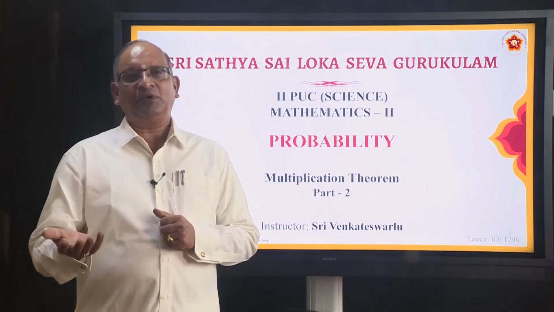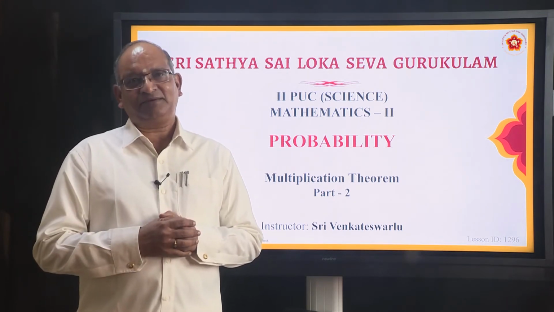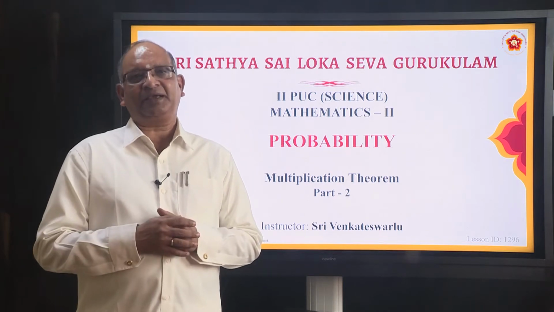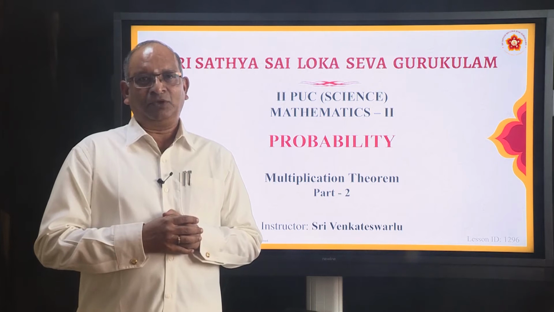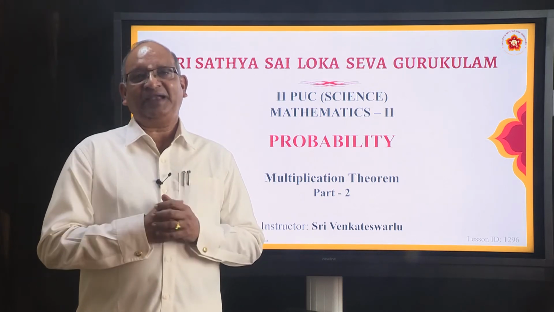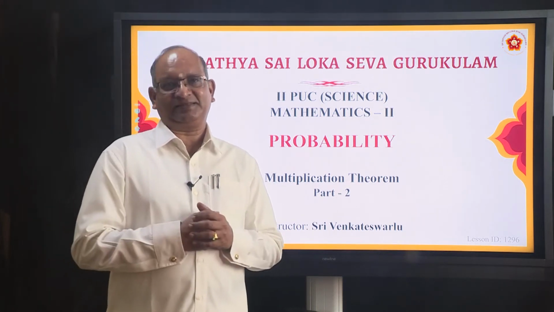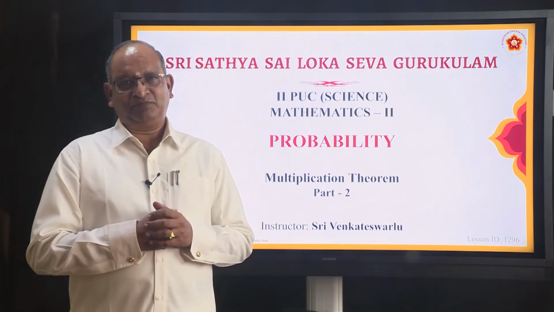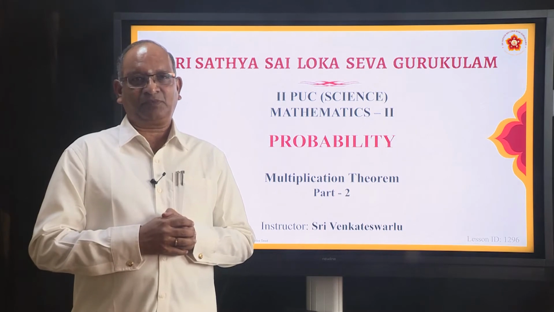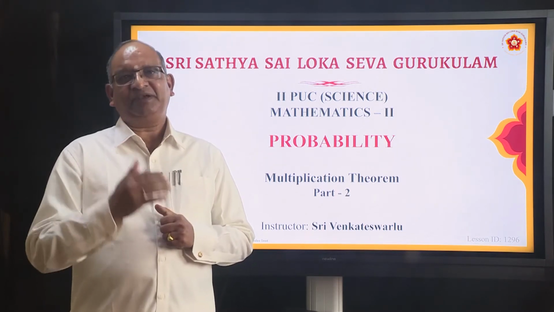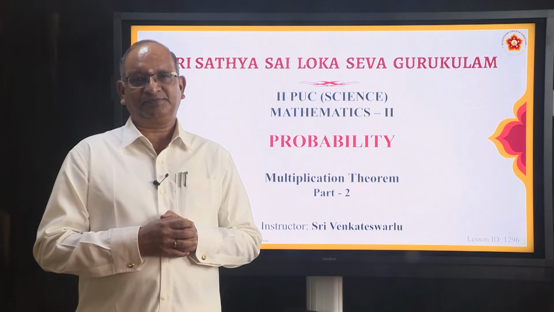You have withdrawn one card, you have not replaced that card, and then you have drawn the other card. Very surprisingly, we find that the simultaneous occurrence of both of them is just the product of their probabilities. We are going to derive it while doing problems.